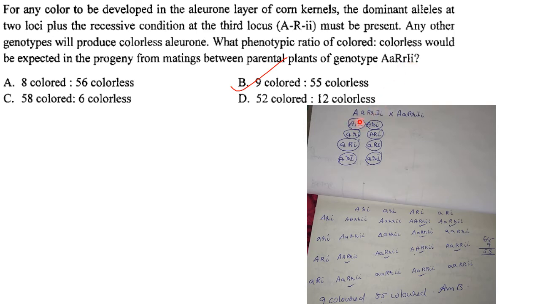So this is the genotype and they are selfed, and these are the gametes of one parent. Similar type of gametes will be produced in the next parent also. So what I have done is, wherever there is capital A, small a, I have taken only those gametes. Only a few gametes I have taken.